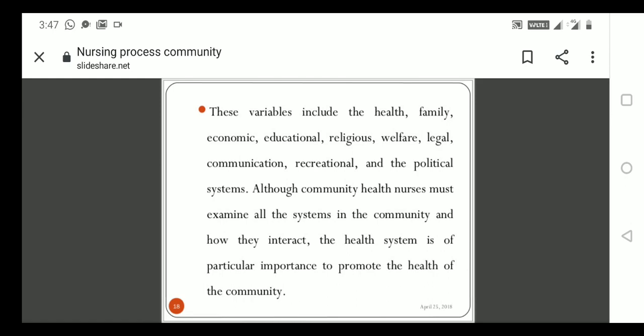Although the community health nurse must examine all the systems in the community and how they interact, the health system is of particular importance to promote the health of the community. So as you move towards the community as a nurse, you should understand what systems are there in the particular community.